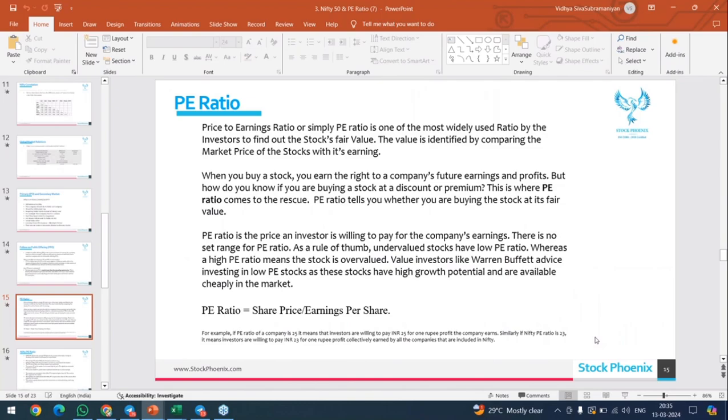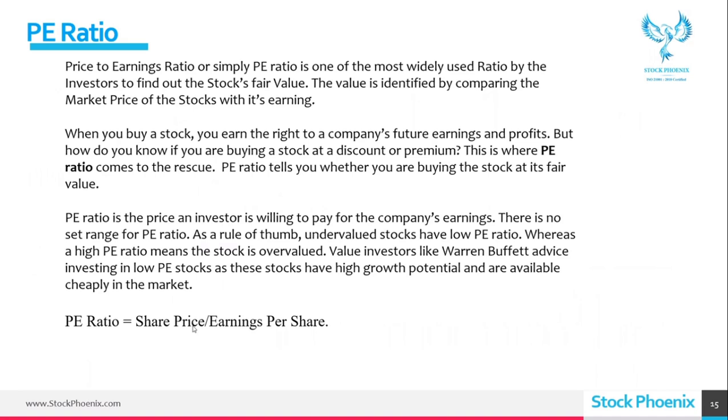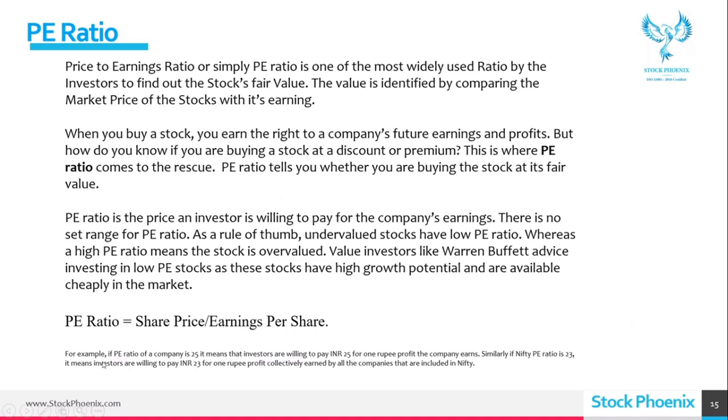I'll tell you the formula as well. Okay, let's see the formula now. Share price by earnings per share. For example, if the P/E ratio of a company is 25, it means that investors are willing, that means we are willing, to pay 25 rupees for every 1 rupee the company earns. Remember this, what we are doing: for every 1 rupee the company is earning, we are giving 25 rupees, whether it is fair or not.